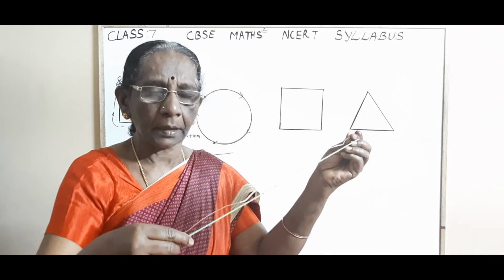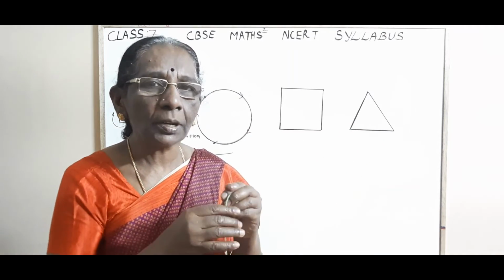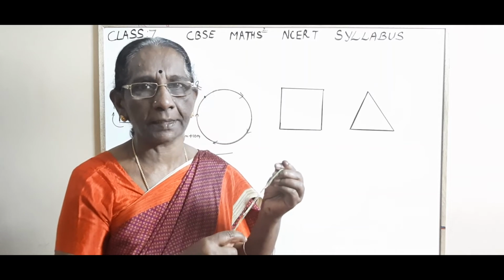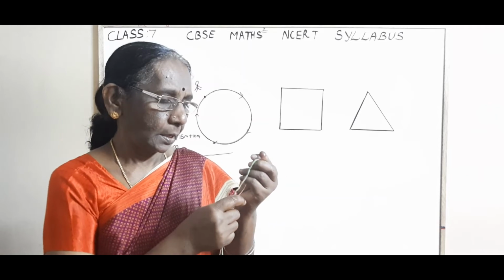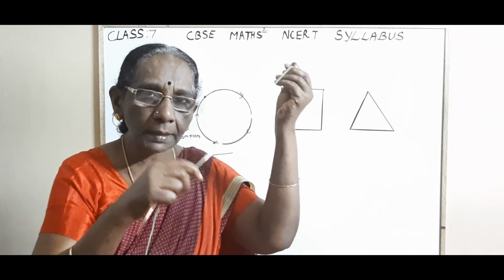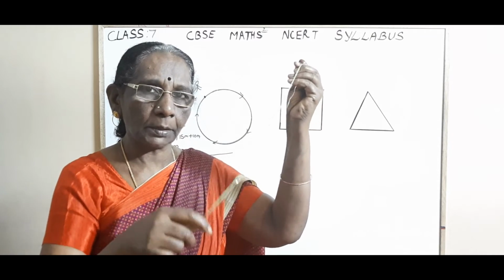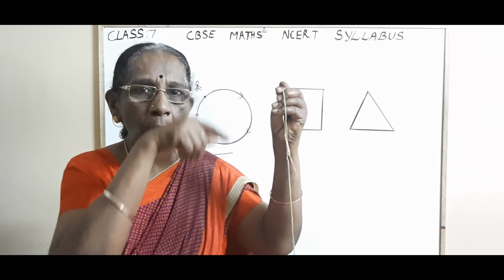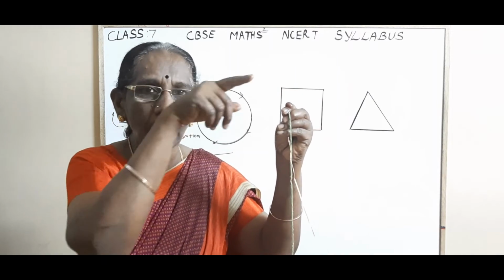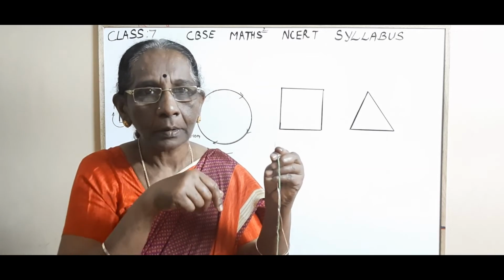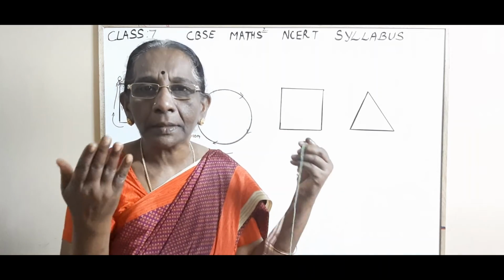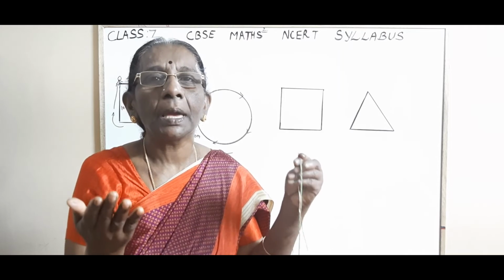In mathematics, we use new terms for each and every concept, isn't it? So what is the name given to this concept? The total length of the outer boundary. The distance traveled around a shape. What is the new term? What is the term given to this?